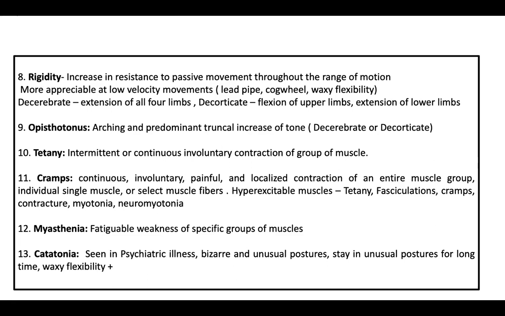So almost it's the same as waxy flexibility. It's called catatonic flexibility, and they can stay in unusual postures for a long time, like even for 2-3 hours. Okay, this particular feature is seen in catatonia, and that's why catatonia and waxy flexibility in children can be seen in NMDA receptor encephalitis.